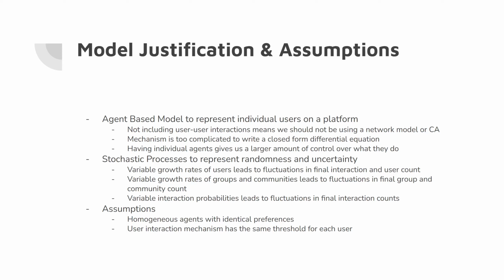Yeah, but there are also a couple assumptions that we need to clarify for our model, because we wanted to simplify it a lot. One of these assumptions is that these agents are homogeneous, and the way in which they modify their baseline preference distribution is also uniform in nature. Another assumption we made is that each user has the same probability of interacting at each time step, which is a flawed but useful assumption because we need way fewer parameters to keep track of.